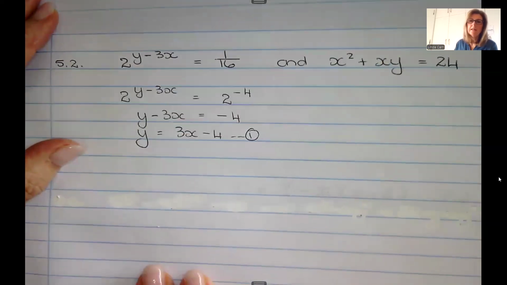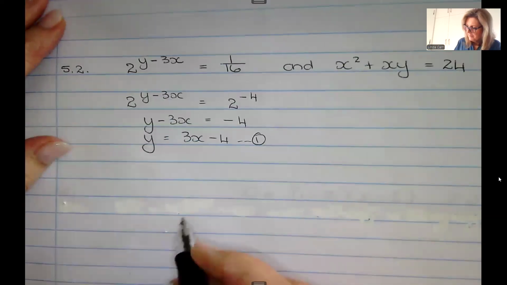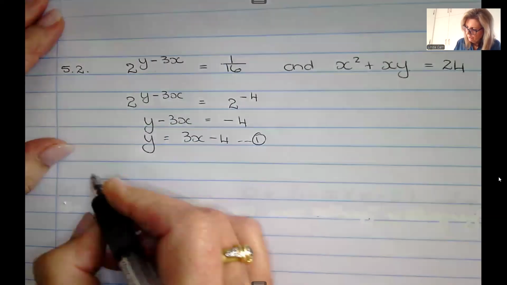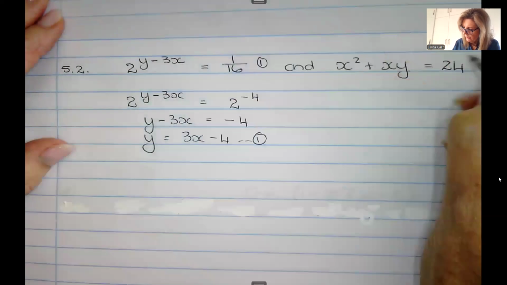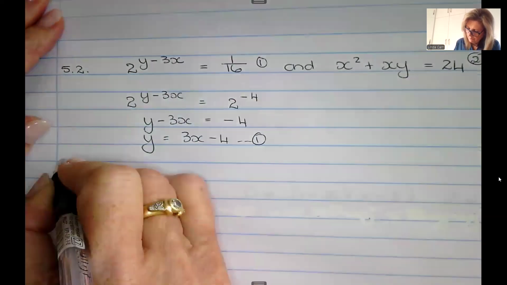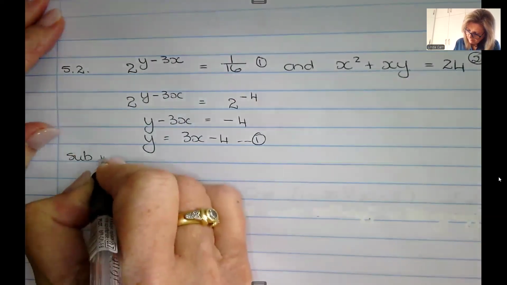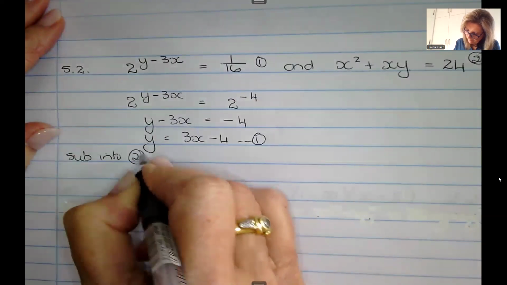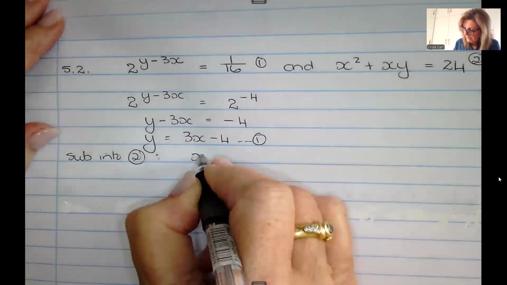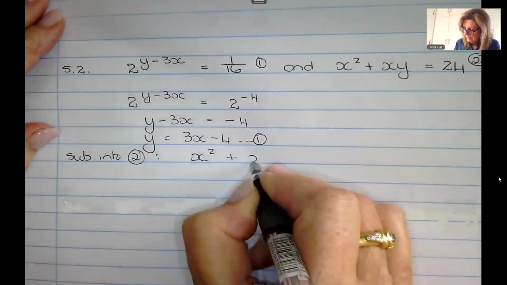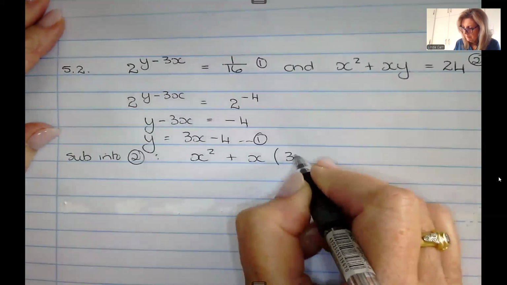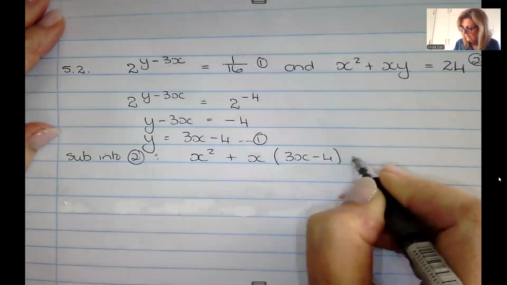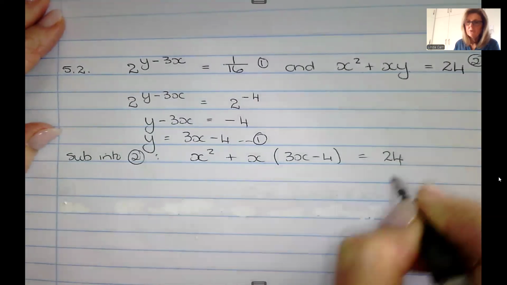Okay, so we got ourselves out of a bit of a pickle there. Now I'm going to sub into equation 2. So that's 1, that's 2. So I've got x squared plus x times y is equal to 24.